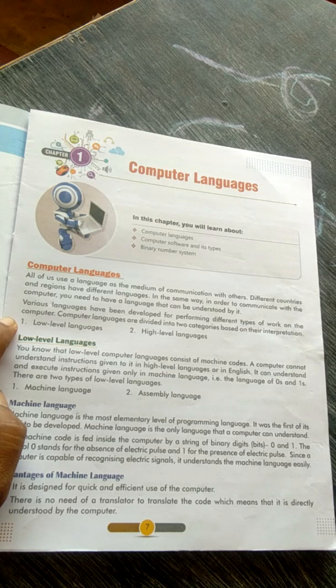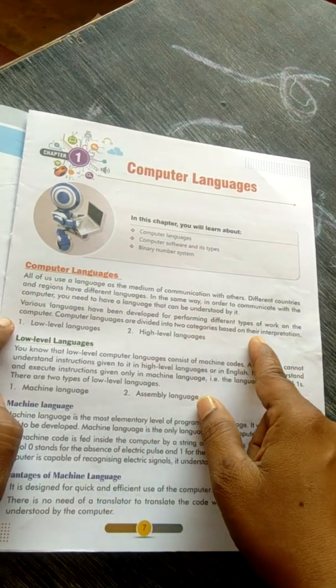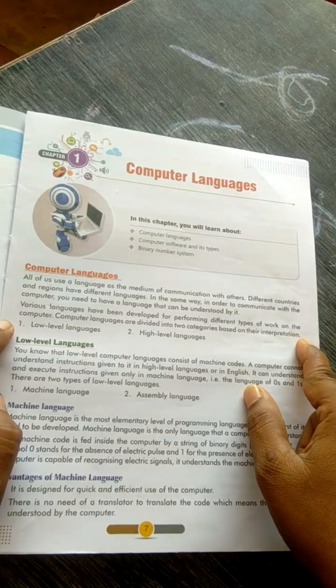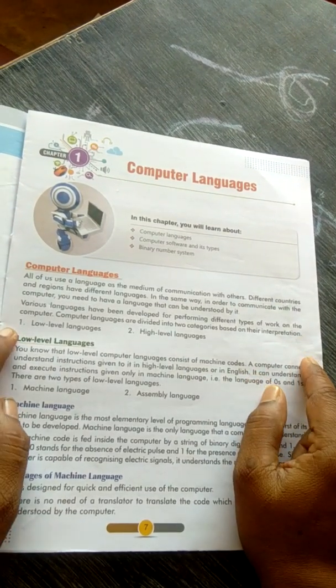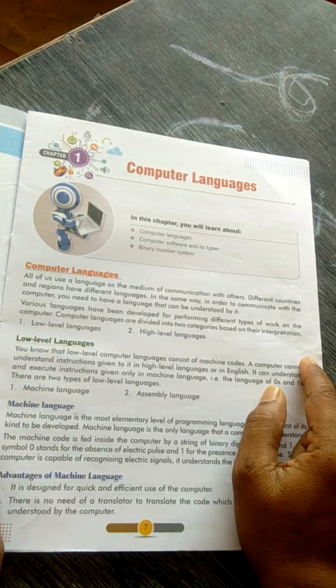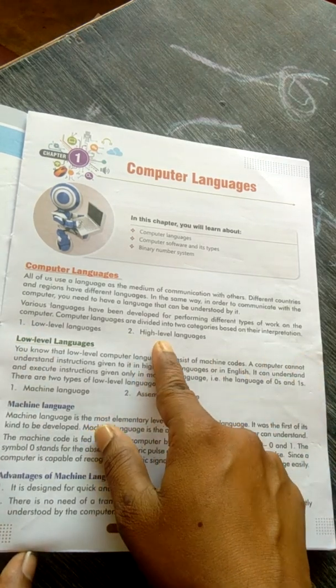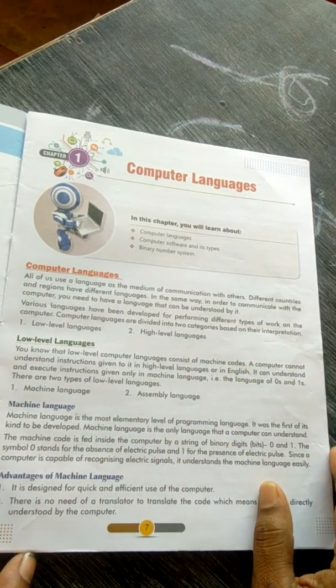Computer languages are divided into two categories based on their interpretation. The first one is low level languages and the second one is high level languages.